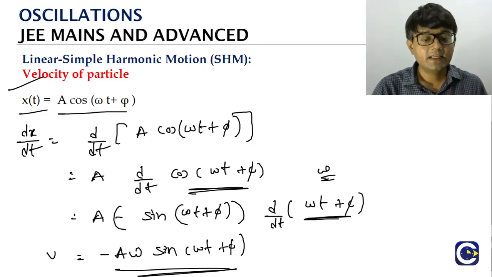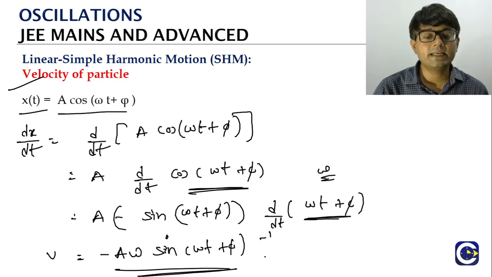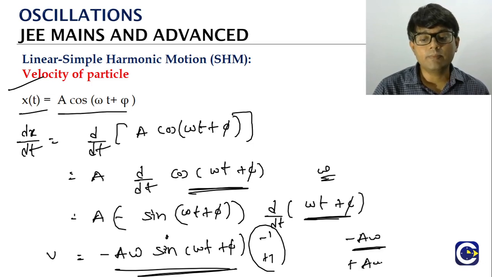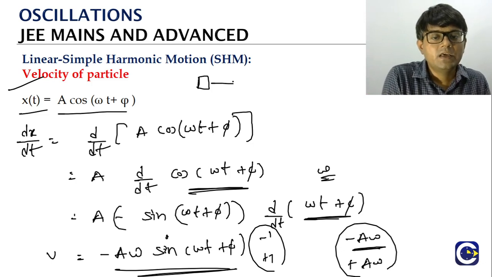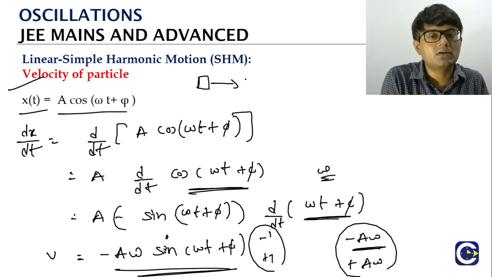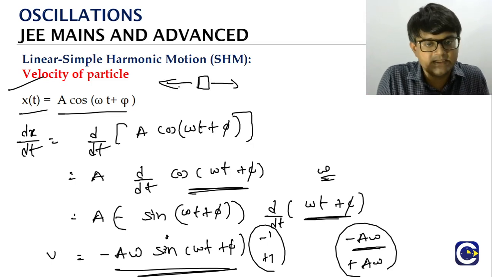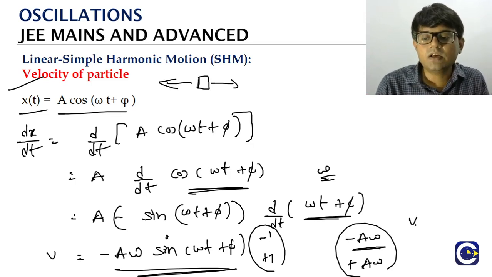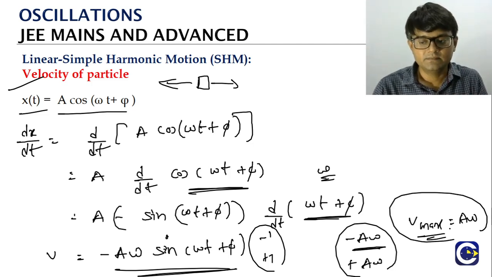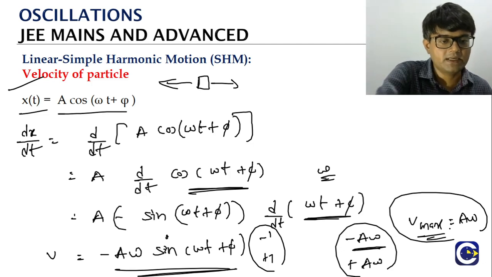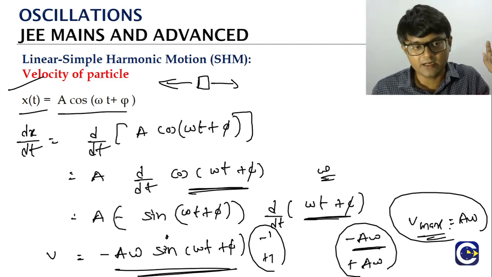So you can see here sine will vary from minus 1 to plus 1, right? So the velocity will change from minus Aω to plus Aω. The minus part will only tell the direction. From the mean position, if you are going to the right side we take it as positive, left side we take it as negative. That's it. This velocity, the maximum on either side, is what we call Vmax. What is the maximum velocity of the particle in SHM? It will be A times ω.